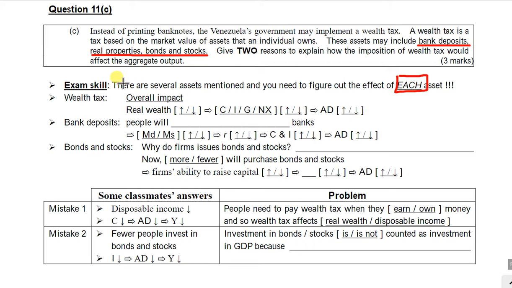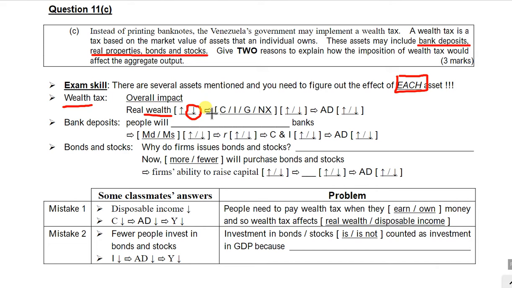So with these examination skills, first of all, I won't talk about the assets, but I will think about the overall impact of the wealth tax first. With the word wealth, of course this will affect the wealth of the people. Say for example, if a person owns $10 million of wealth at the beginning, now the government charges 10% of his wealth, then of course finally he will only have $9 million of wealth after paying the tax, and this will reduce the wealth of the people.